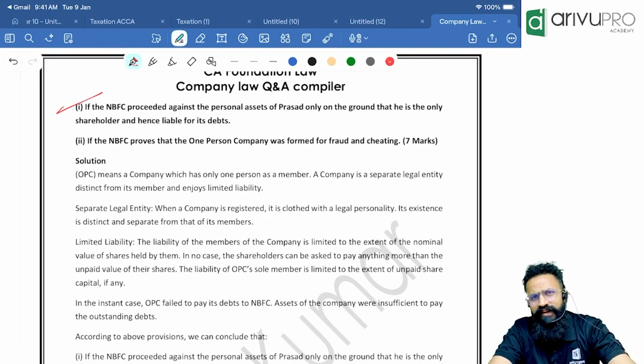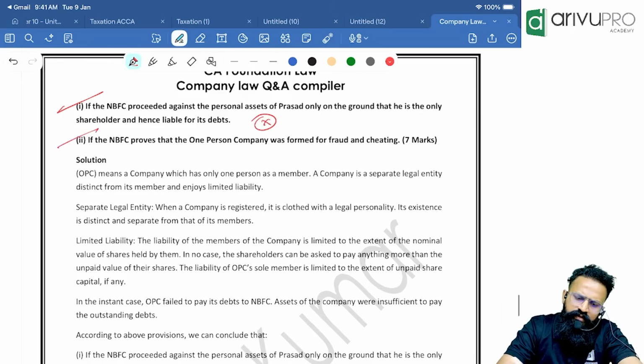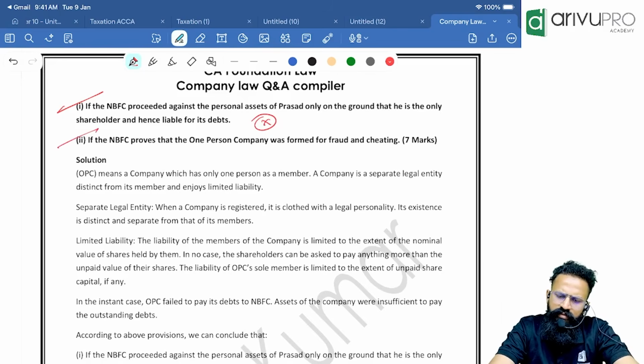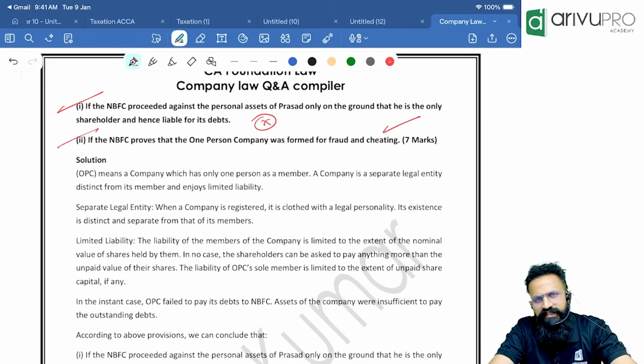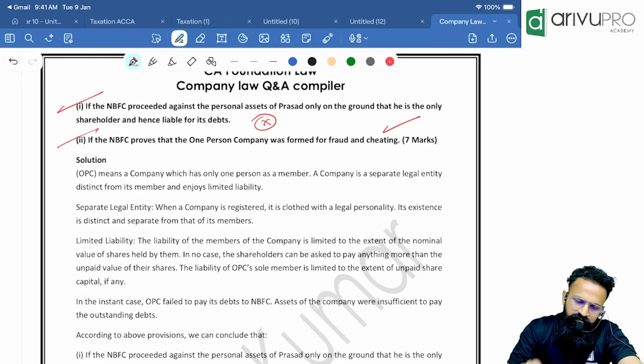No. Limited liability, people. The company will be liable and not the shareholder. So the shareholder will not be liable. If the NBFC proves that the OPC was formed for fraud and cheating, yes. In such case, yes, the shareholder can be held unlimitedly liable. But you cannot directly sue. You have to go through the company itself.